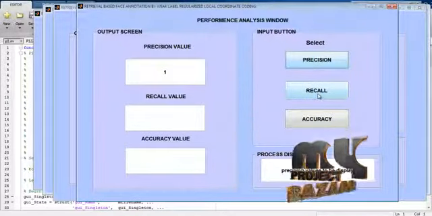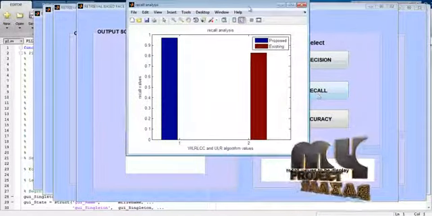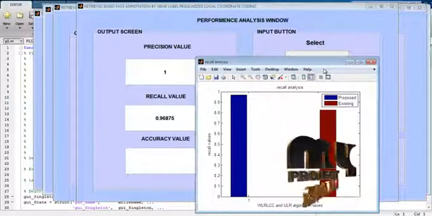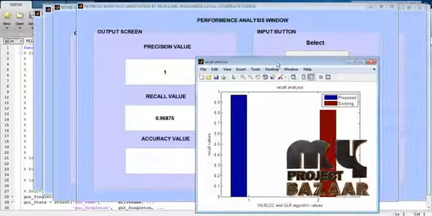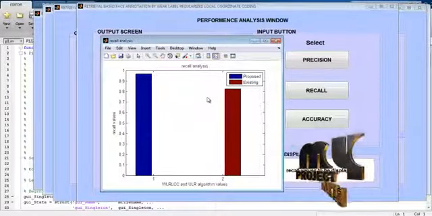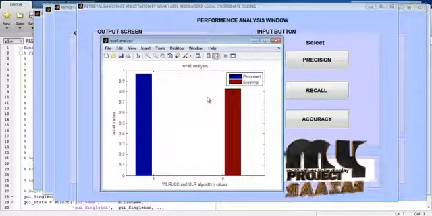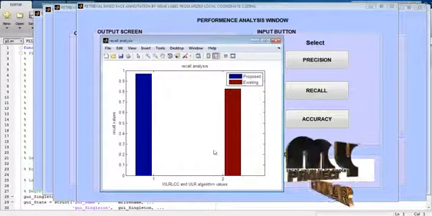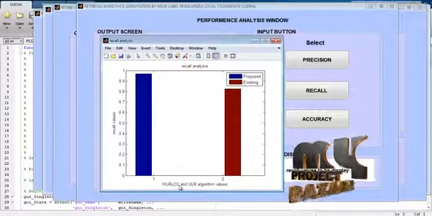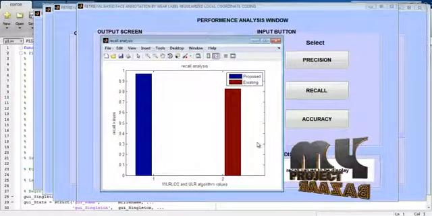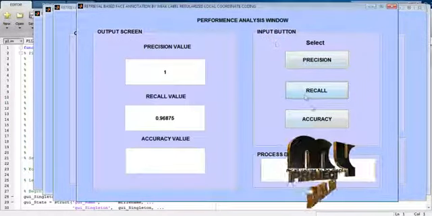Then go to the recall. The recall values are displayed for this proposed method, and the recall analysis graph is displayed for these two methods: the weak label regularized local coordinate algorithm and the ULR algorithm. Then go to the accuracy value.